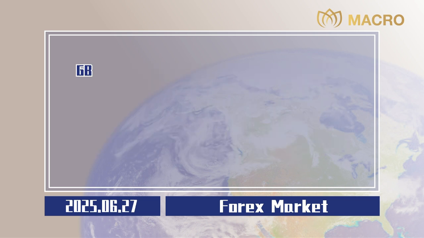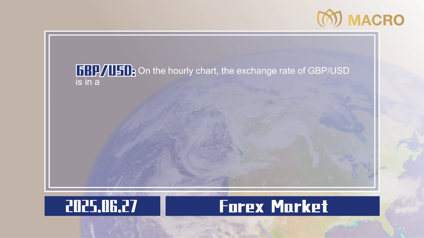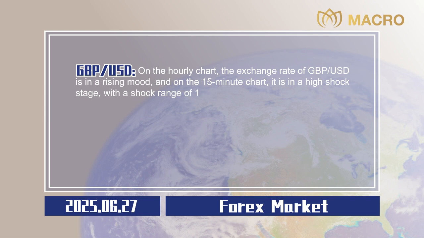0.0020. Pound sterling to US dollar. On the hourly chart, the exchange rate of pound sterling to US dollar is in a rising mood, and on the 15-minute chart, it is in a high shock stage, with a shock range of 1.3696 to 1.3770. In operation, it can be sold at a high price and bought at a low price.